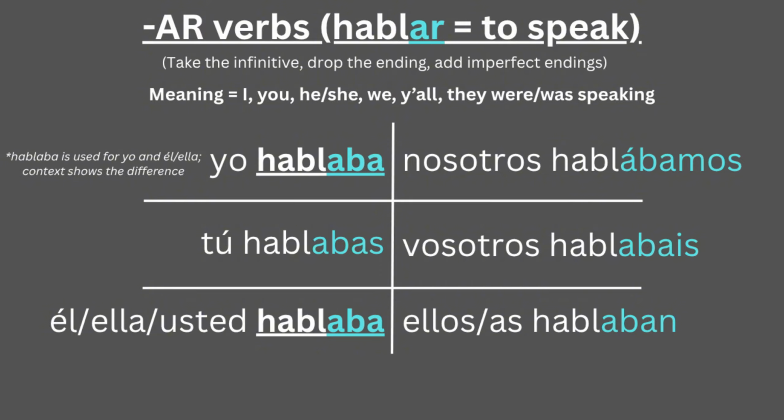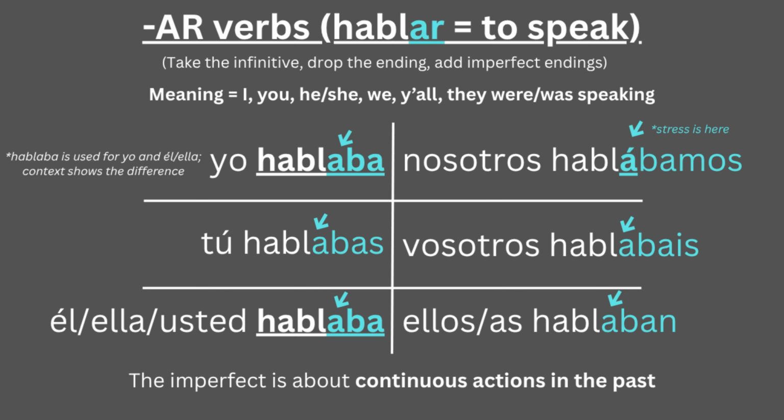Also, the conjugation for nosotros has an accent to keep the stress on the original syllable, as it is in every other conjugation. In the imperfect, the words mean was or were speaking, because the tense is about continuous actions in the past. In English, the tense is formed with to be plus a gerund, but in Spanish, the imperfect is sufficient in showing the same meaning.